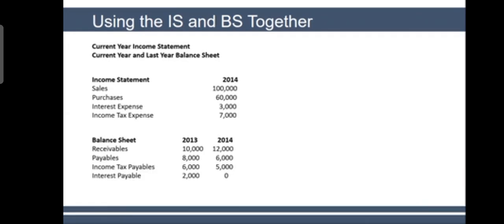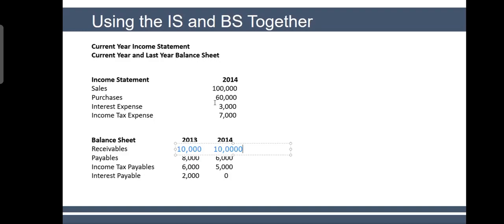Okay, let me ask you like this. If I tell you that your receivables in 2013 were 10,000 and receivables in 2014 are again 10,000, you've got the same receivable in 2 years. 10,000 receivable here, 10,000 receivable here. Now what do you see? How much cash have we received during the year? No cash? What about these sales, $100,000 of goods you sold? It means that you received $100,000 cash, my friend.